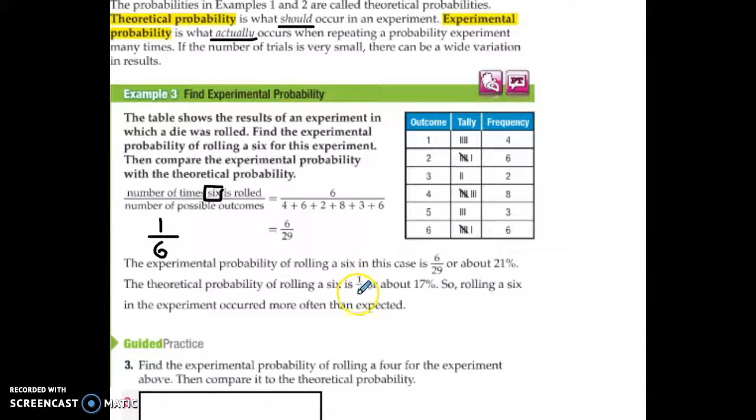The theoretical is 17%. So when it just says compare, it just means find the two. And if this one's bigger, you say we rolled a 6 more often than we expected. Or if it was smaller, we'd say we rolled it less often than we expected, like a 3. We rolled a 3 less often than we probably expected.